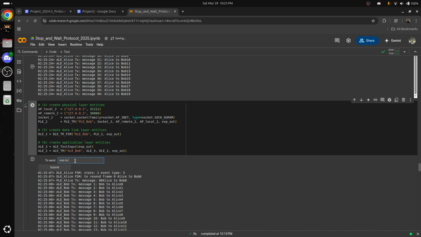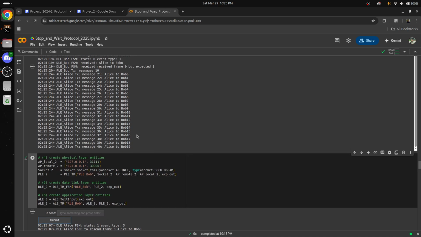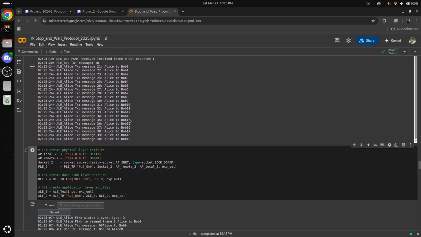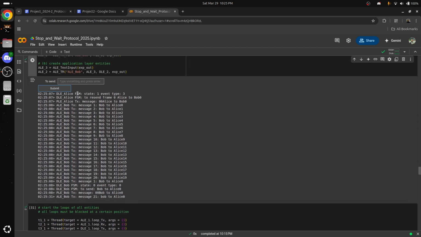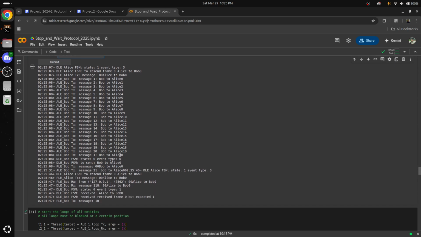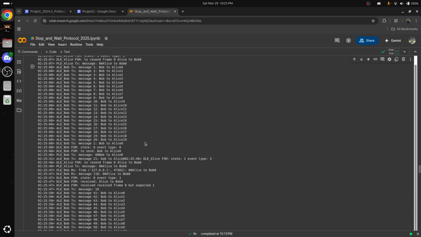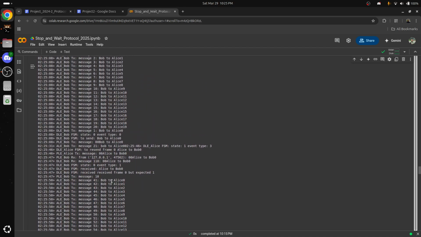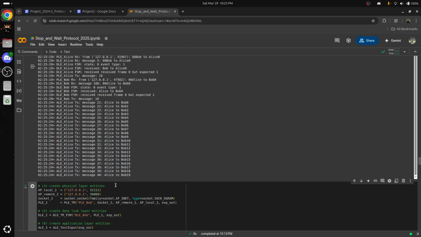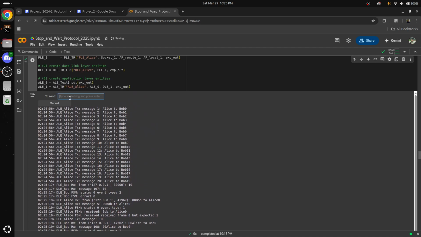Off to Alice. Again, what we're trying to do is just check that we see a duplicate or a packet lost print, so that we can make sure that it's actually working before moving on. The probability is not that high, so I'll probably be here for a while, but I'll keep doing it until we do.